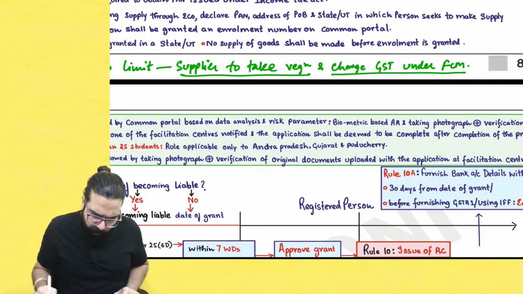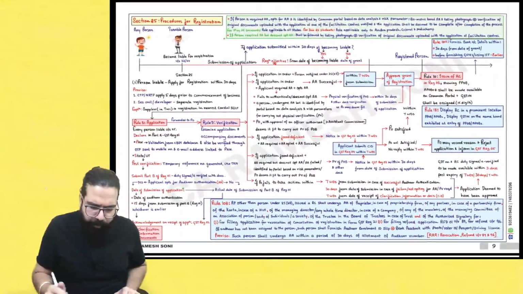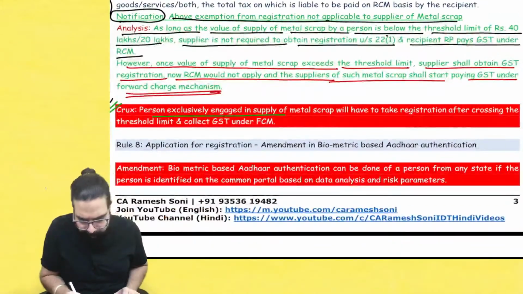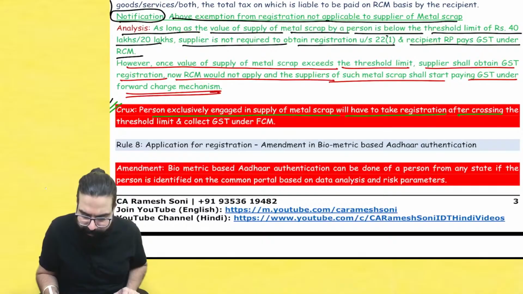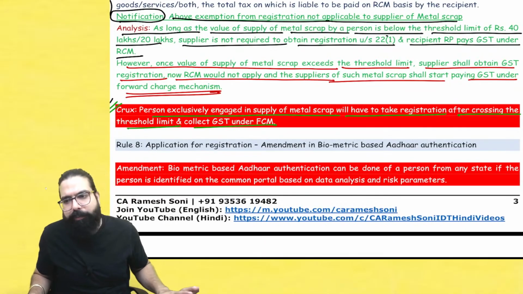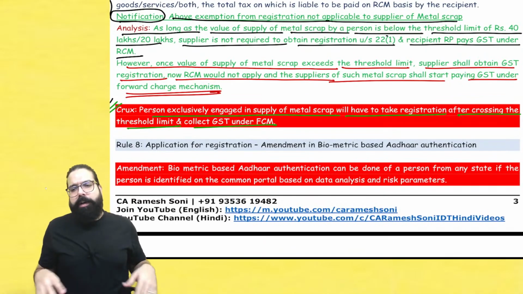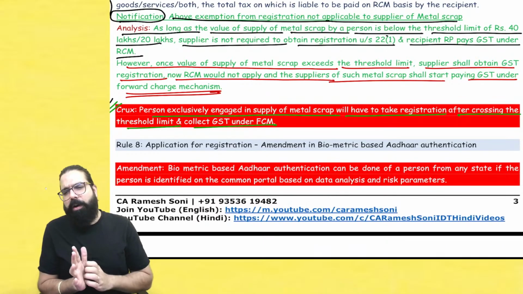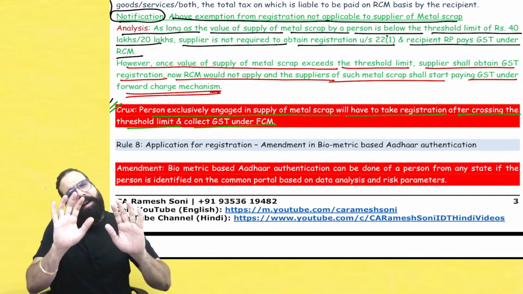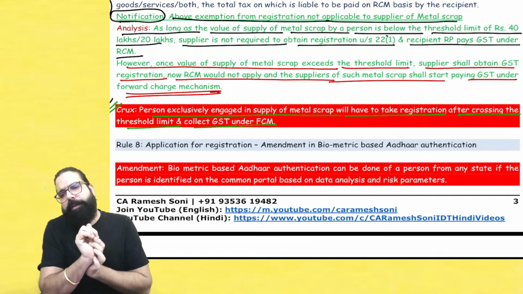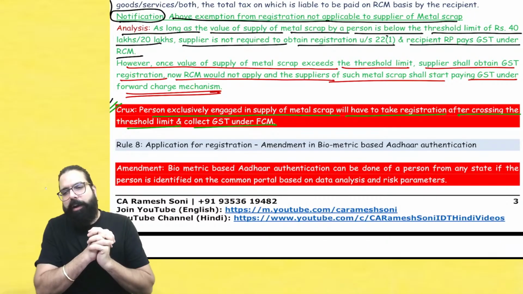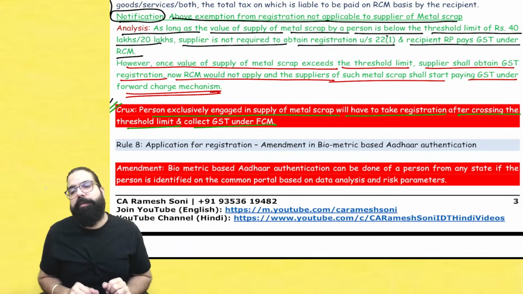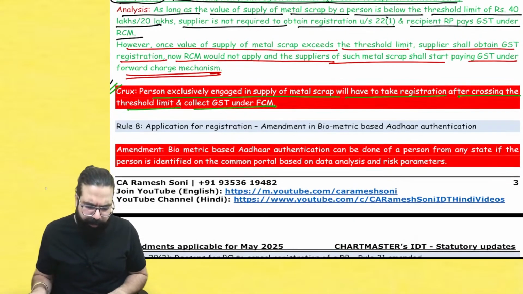Yes, sir. Let's go ahead. Everyone over here now. Now let's move to the next amendment. So, sir, I've written over here, person who are making supply of metal scrap will have to take registration after crossing the threshold and collect GST under forward charge mechanism. Sir, turnover will be total of the supplier like other business income or only the turnover? Now, it is aggregate turnover. You have to see the aggregate turnover of the supplier. It will include all his turnover.